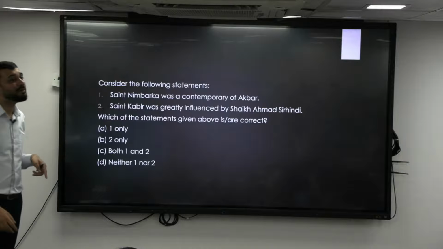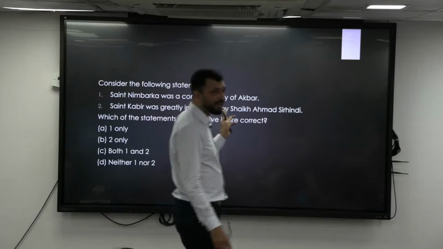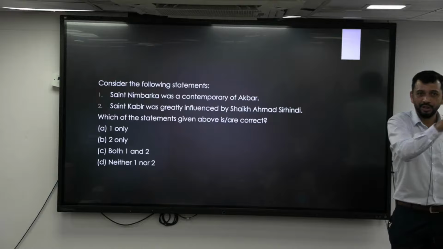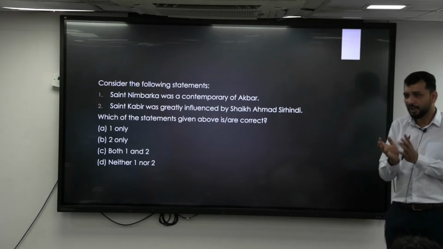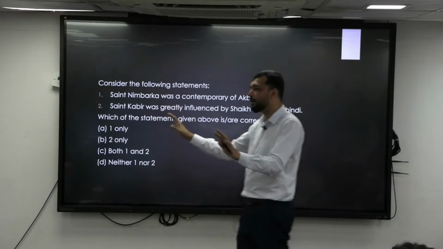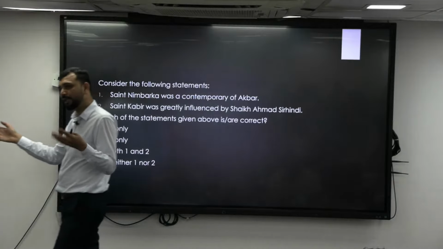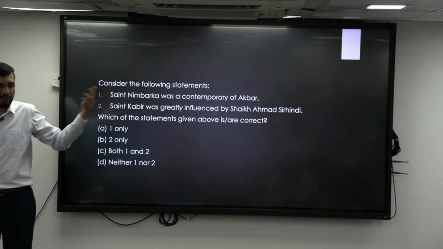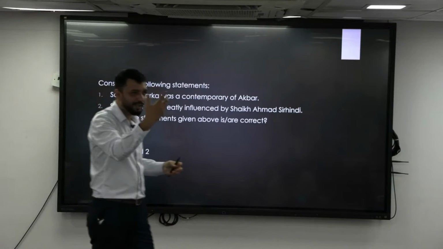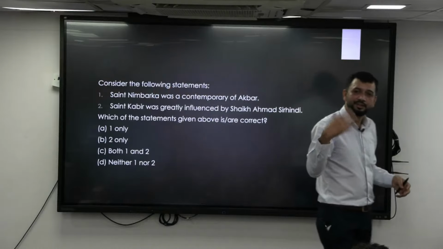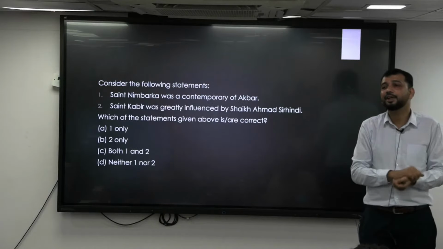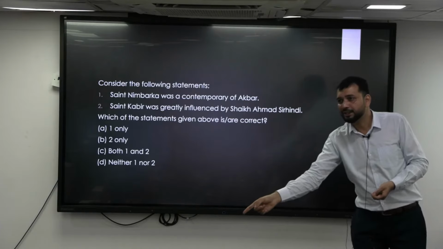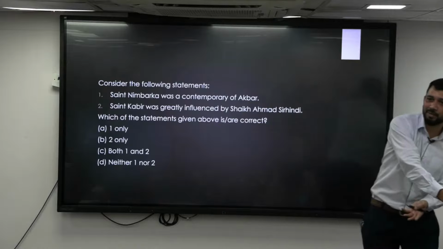Kabir was influenced by Ramananda, who was his guru. Though Ramananda was a Saguna worshipper, that is the beauty of it at that point in the Bhakti movement. There was no force. I am a Bhakta of Rama, but my disciples were not believing in one God. Ravidas is not believing in one God. Kabir is not believing in one God. Sena, though he believes in Vishnu, is his patron, right? Then Ravidas is Nirguna. Who is his disciple? Mirabai, who is again Saguna, believes in Krishna. He is not believing in one form of God, but his disciple believes in one God, right?